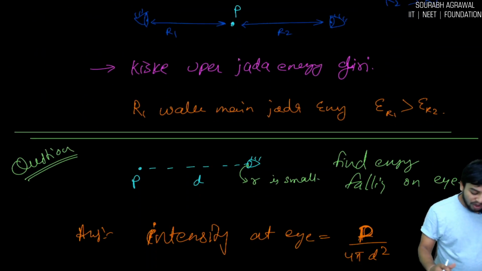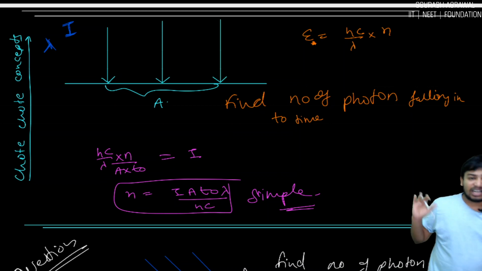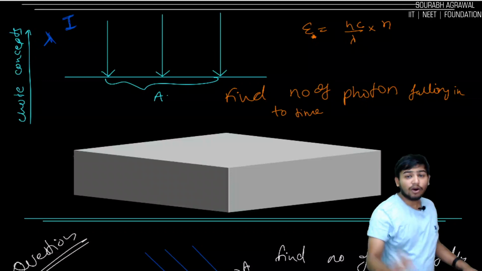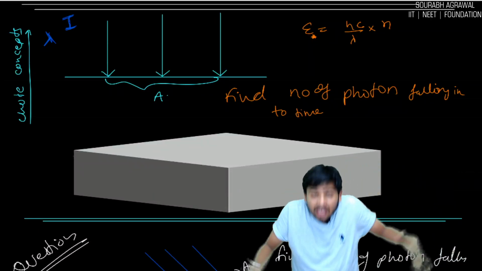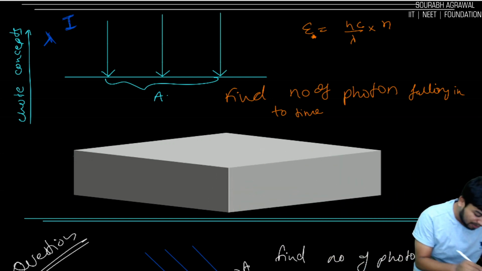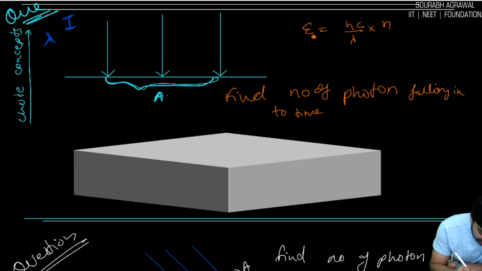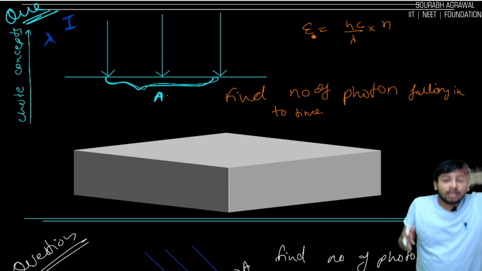Okay, so now we are not doing this. We are directly coming into the radiation pressure. First we will build our very small concepts, and then we will add up and make something great. So one very basic question I am giving you here. In a given area, light is falling perpendicularly.